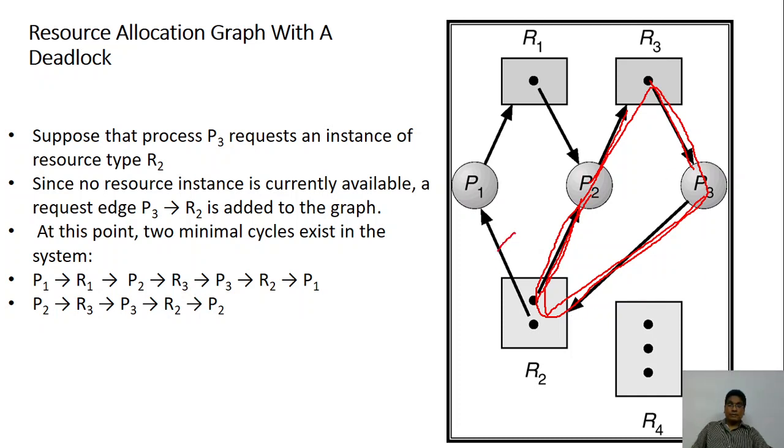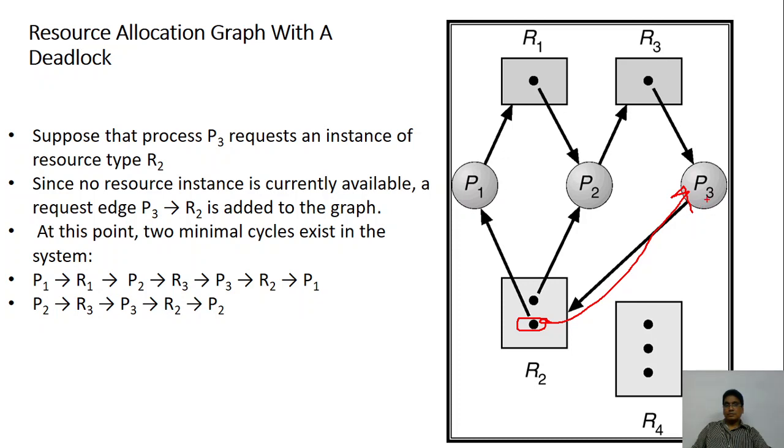Suppose P1 releases it. Ignore all these things, assume that this is not there. P1 has nothing to do with P3. Suppose P1 releases it. In that case, what will happen? This will be allotted to P3 and there won't be any deadlock.